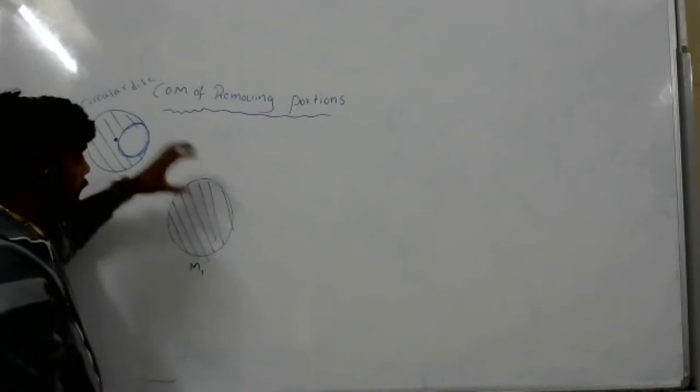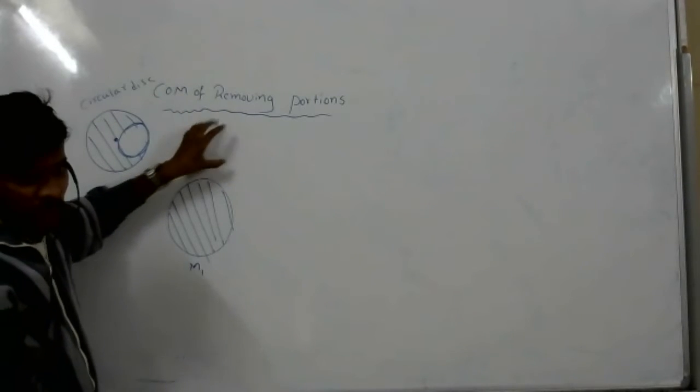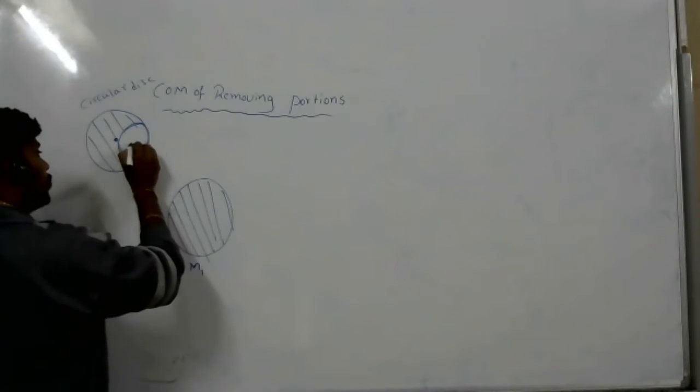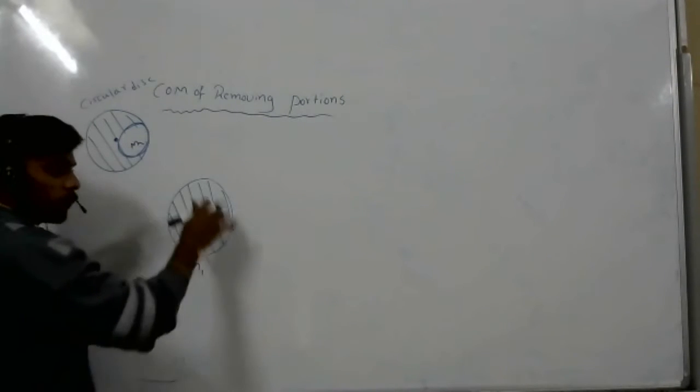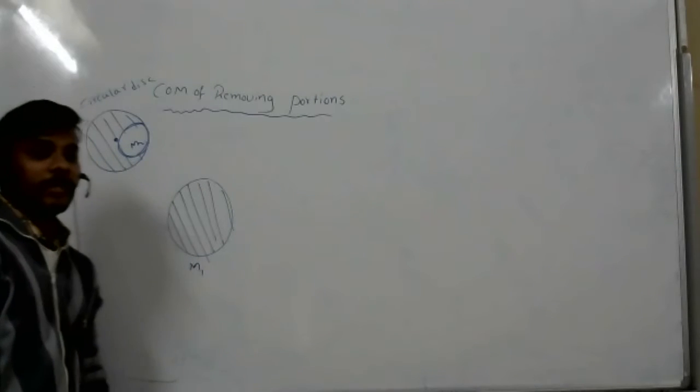Now, how much mass have they removed? Suppose they have removed M2 mass from this body.